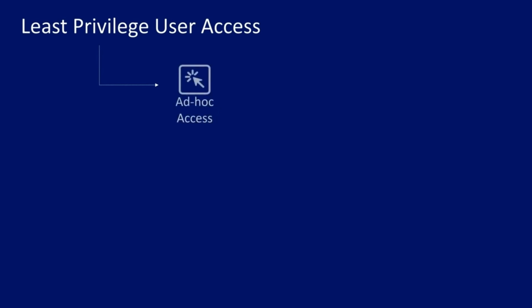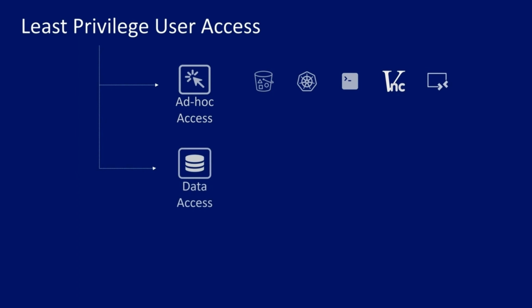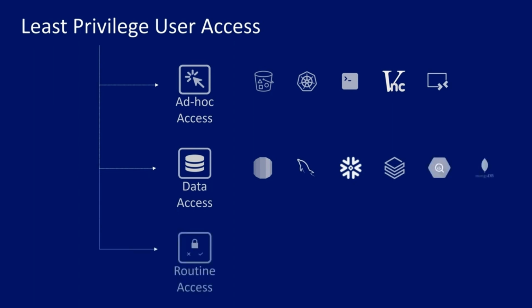Ad hoc access. This type pertains to accessing restricted resources such as production S3 and Kubernetes, and more. Data access. Here, we're talking about access to production data and PaaS platforms like RDS, MySQL, Snowflake, Databricks, and more. Routine access. Accessing a resource pool for projects across multi-cloud, SaaS, or PaaS environments.